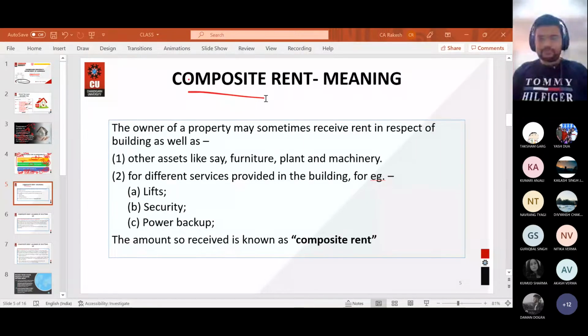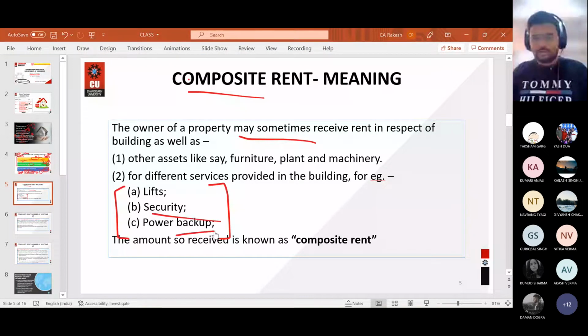For example, if you have a building and you have given that building on rent, and there are other services as well. You have a lift in the building, you are providing a security guard, and you also have a generator in that building. People who are living in flats must be aware of this: you have lifts, security guards, power backup, water backup as well.